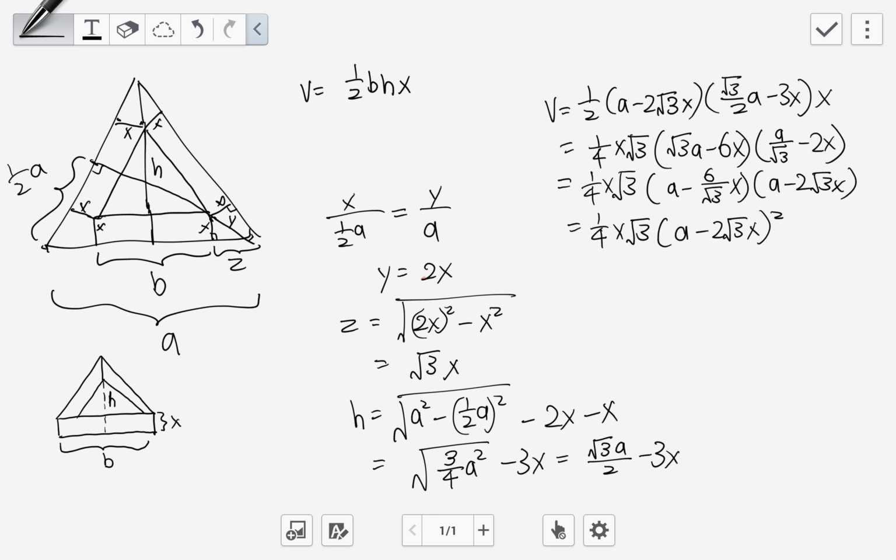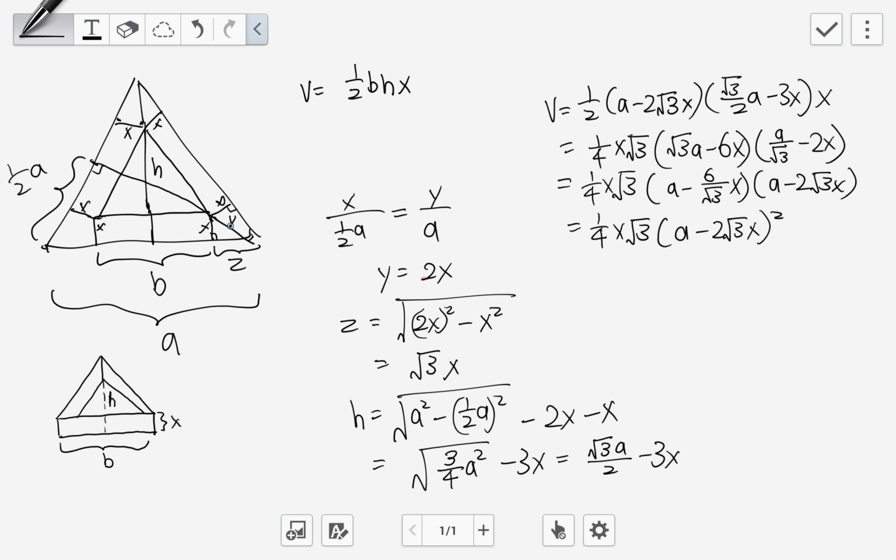So let's say we identify that this small triangle is actually similar to this big triangle. The reason is that there's one 90 degree angle here and this 90 degree angle. This angle is shared between the small triangle and the big triangle, and therefore, based on the angle sum of a triangle, if two angles are the same, then the third angle must be the same as well. Since all three angles are the same, they must be similar triangles.